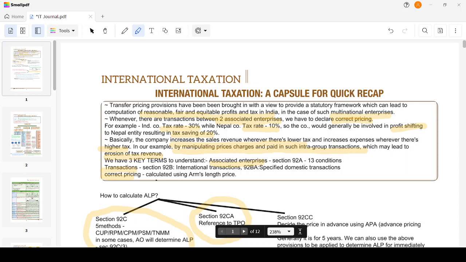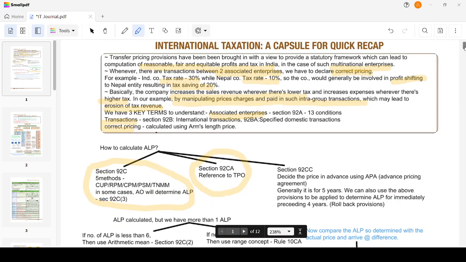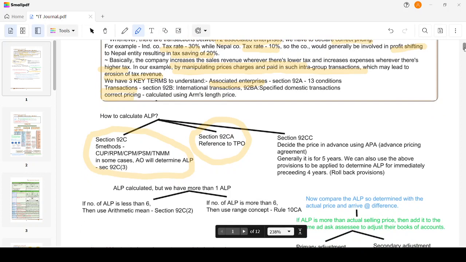So now we have a question, right? How do we calculate ALP? It has been laid out in three different sections, the process related to this. One is section 92C, which gives us five methods, which are CUP, RPM, CPM, PSM, TNMM. We'll discuss all these in the coming few minutes.